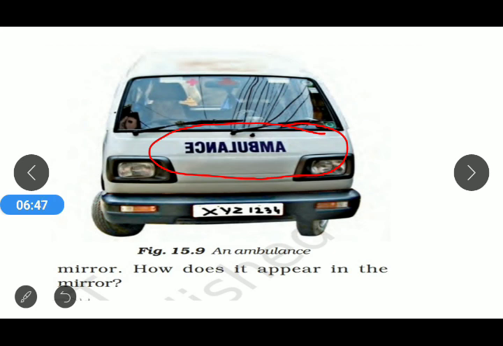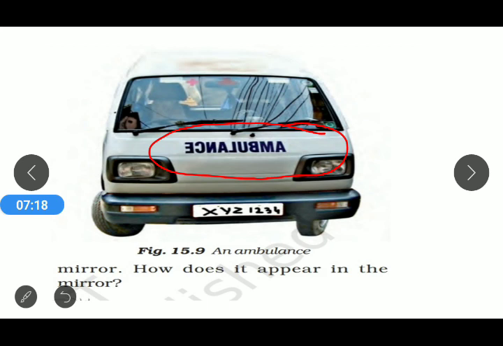Because when a person is ahead of the ambulance, then in their rear mirror it can be easily read that an ambulance is coming from behind. That's why the ambulance is always written in mirror image alphabets.